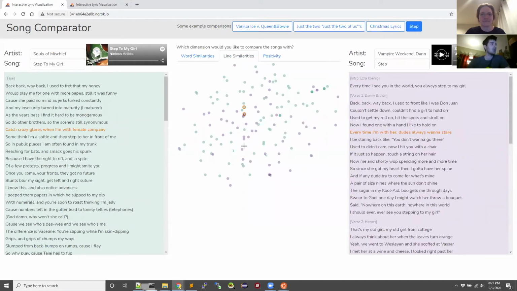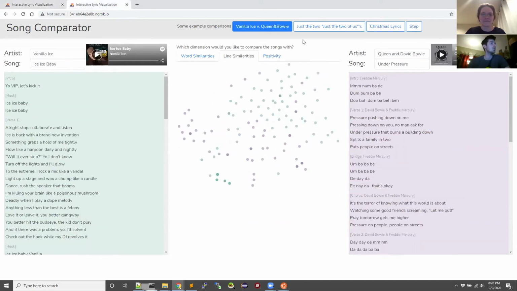There's a lot of overlap in this song, but if we were to use this Vanilla Ice and Queen example, there is not a lot of overlap in these songs. Under Pressure and Ice Ice Baby are quite dissimilar.